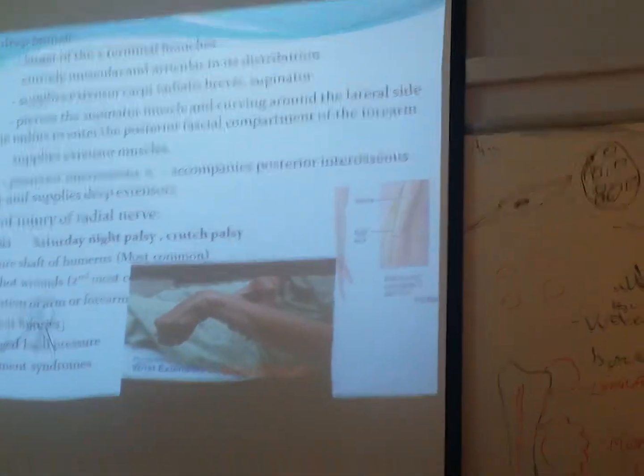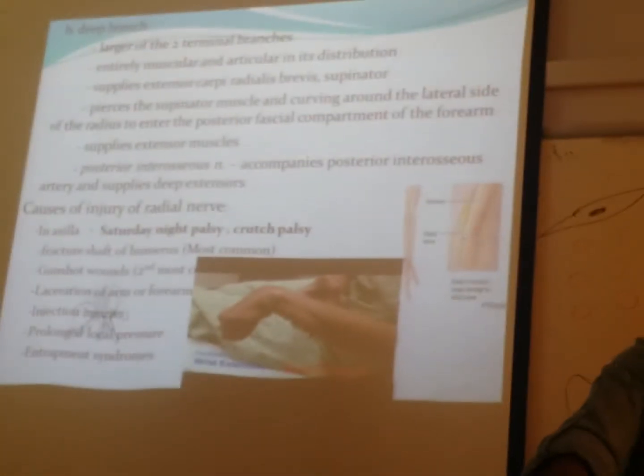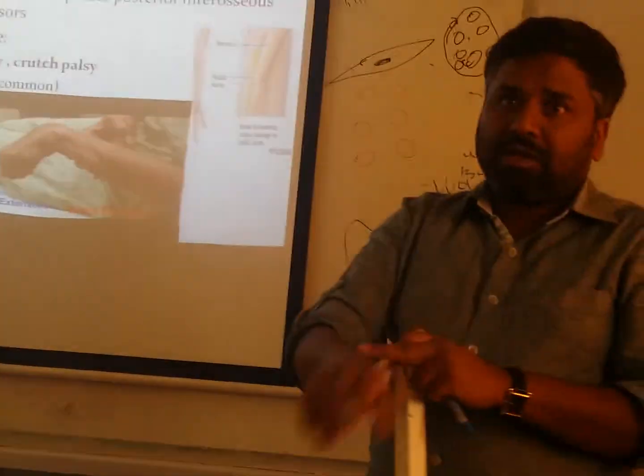So this is the radial nerve. As I said, wrist drop. This is the picture of the wrist drop. He cannot extend because all these muscles are paralyzed, which do the extension of the wrist. Okay. So how is the radial nerve injured?